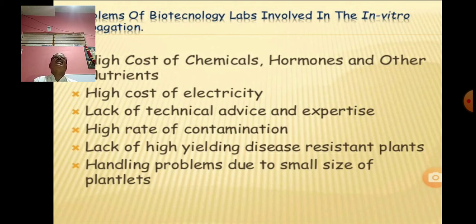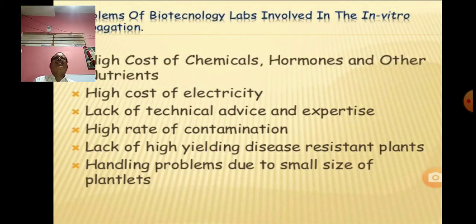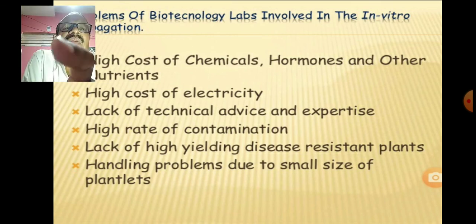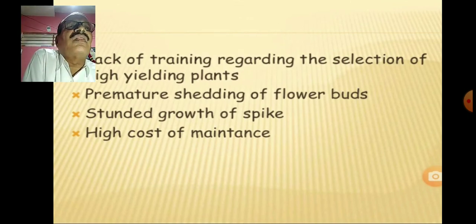Therefore generally only for commercial crops is this economical, that is in the case of banana and sugarcane. Such high cost commercial crop plants, this technique is used for. It is not used for general crops like soybean, tur, moong, urid. So there is a high risk or high problems in these developing plantlets. Regarding this, the training is very important, and the selection of high yielding plants.